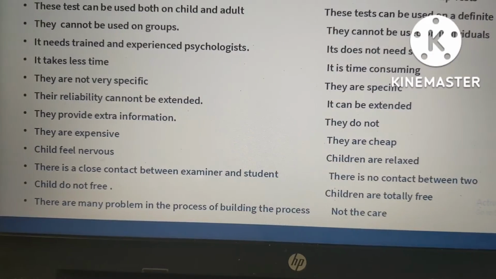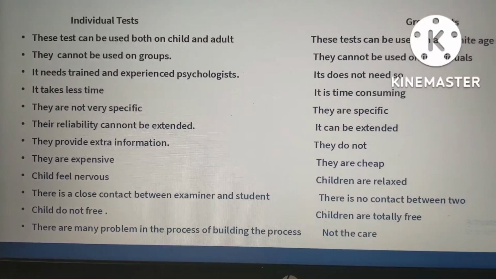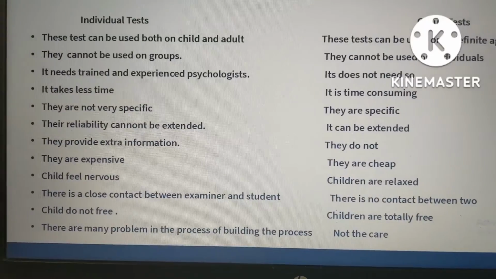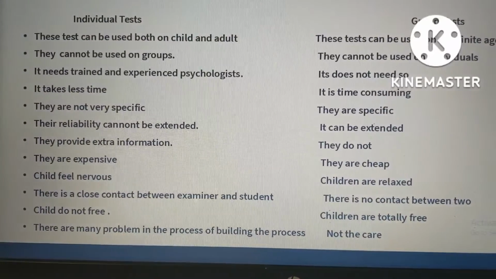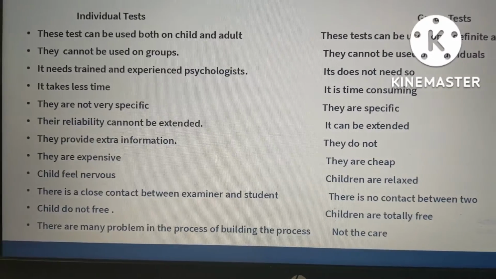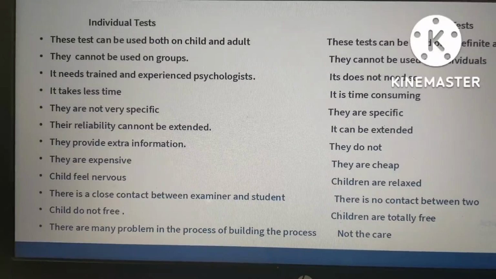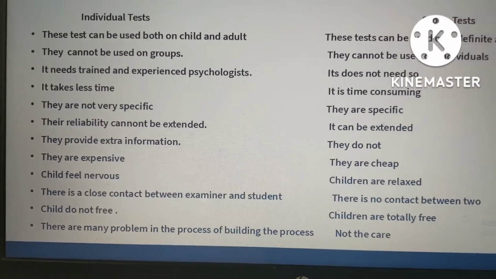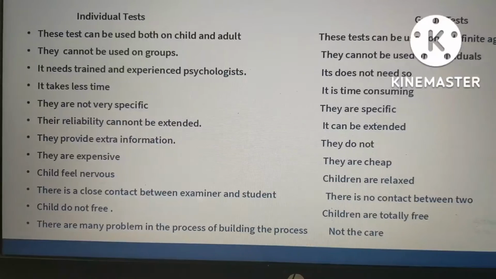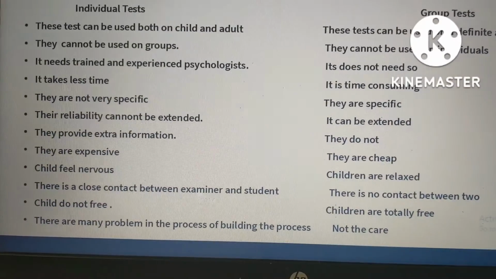The next, they provide extra information. In the individual test we can ask some personal and day-to-day life questions also, and they will answer us. Then we get some extra information, but in the group test we cannot do that.